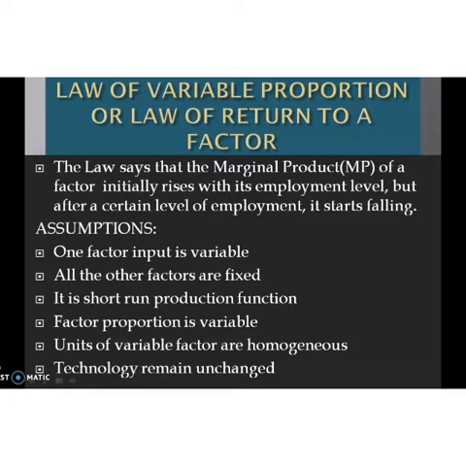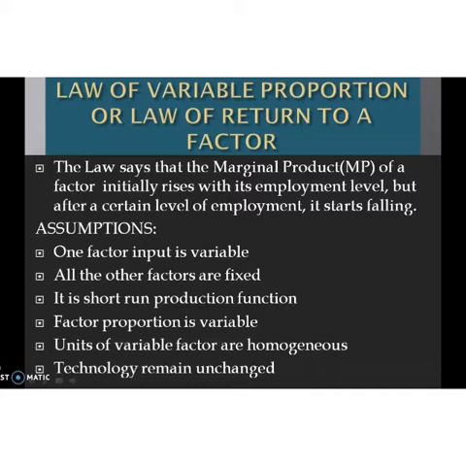Initially this proportion becomes more and more suitable for production. In the earlier stage of production, the proportion between variable input and fixed input is more suitable for production. That's why MP rises.